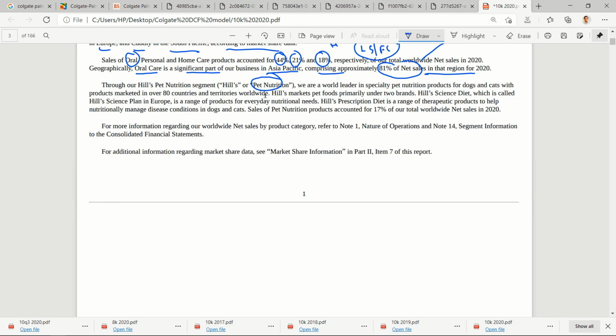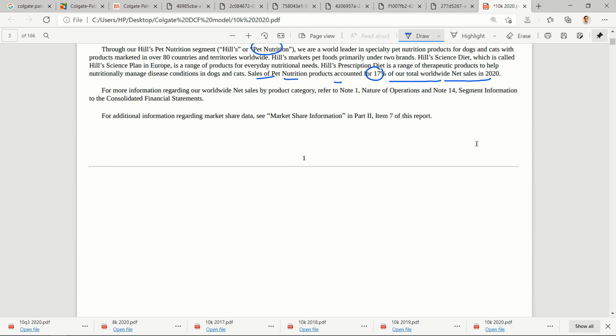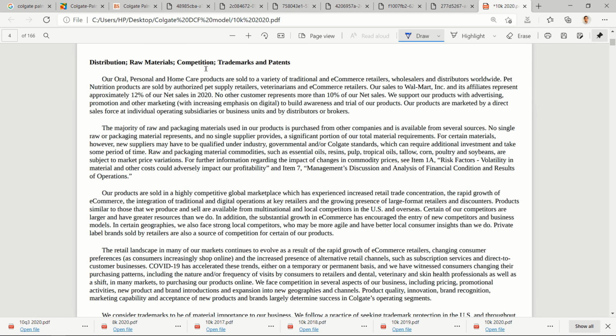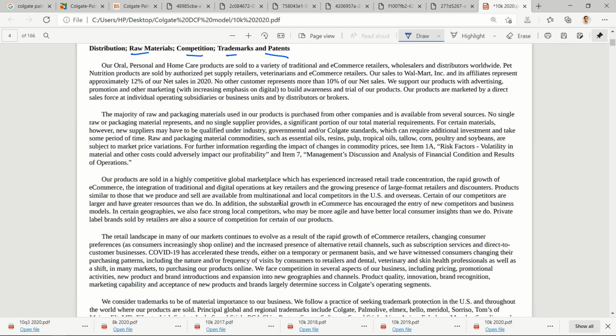Then about their pet products. Sales of pet nutrition products accounted for 17% of total worldwide sales in 2020. Okay, so I think this much is enough to understand what products they are operating in and the brands they have. Is it a cyclical product? Is it a non-cyclical product? How will recessions and booms in the economy impact their sales? Then you need to read about raw material, competition, trademarks, patents. I cannot read everything in detail, but let's go through this very quickly.